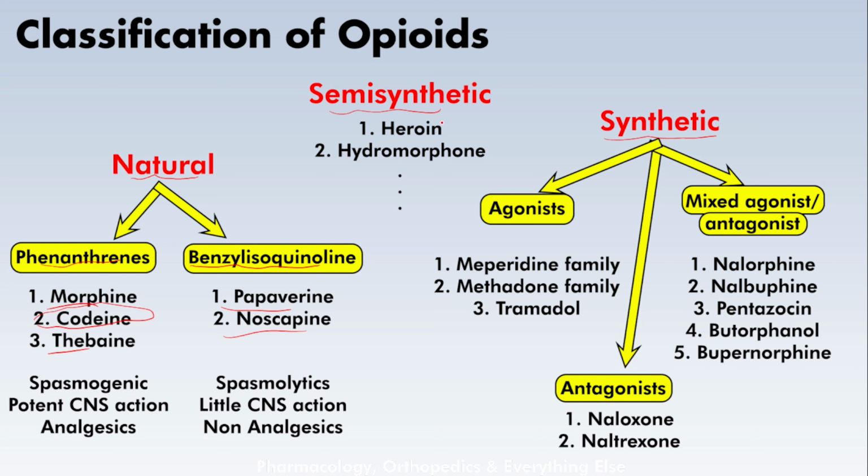The semi-synthetic opioids are examples like heroin, hydromorphone, hydrocodone, oxycodone, and so on. Both the natural and the semi-synthetic opioids are all agonists. They work as agonists on the opioid receptors, while in the synthetic opioids we have agonists, antagonists, and mixed agonist-antagonists. The agonists are the meperidine family, the methadone family, and tramadol. The antagonists are naloxone and naltrexone, and the mixed agonist-antagonists are nalorphine, nalbuphine, pentazocine, butorphanol, and buprenorphine.